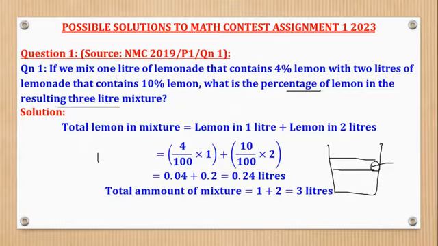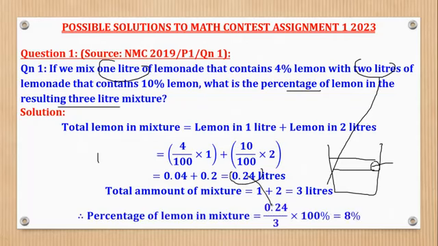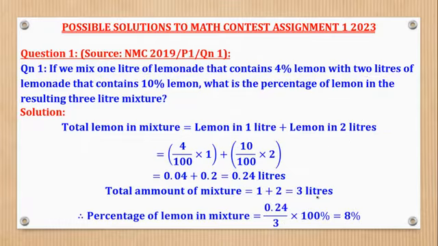Now, what is the total mixture? The total will be the 1 liter plus the 2 liters to give you 3 liters. Therefore, percentage is the liters of lemon over the total liters times 100, and then you come up with 8%. So basically, that is what they wanted in this question.